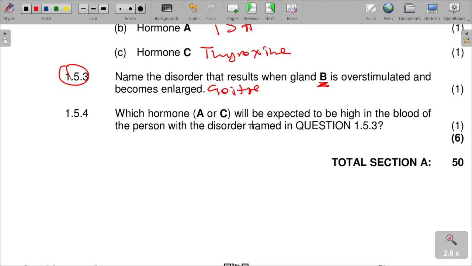And then which hormone, A or C, will be expected to be high in the blood of the person with the disorder named? It is supposed to be hormone A, because hormone A is the one that stimulates the gland. So hormone A is the one that should be high in the blood. The thyroid stimulating hormone must be high.